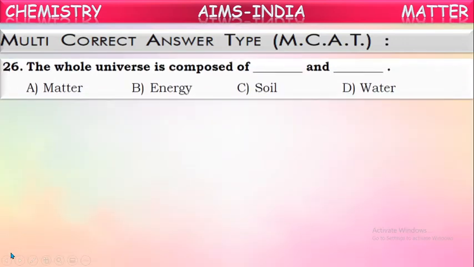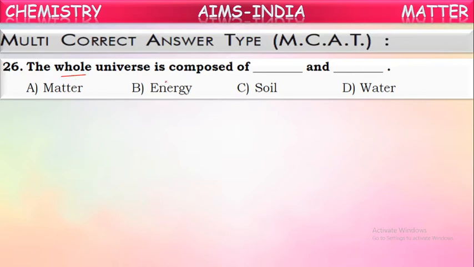The first question: the whole universe is composed of dash and dash. Yes, we can say this whole universe is composed of only two things. They are matter and energy. Everything and anything which is around you and which has some mass and occupies some space and can be perceived by our senses will come under matter.